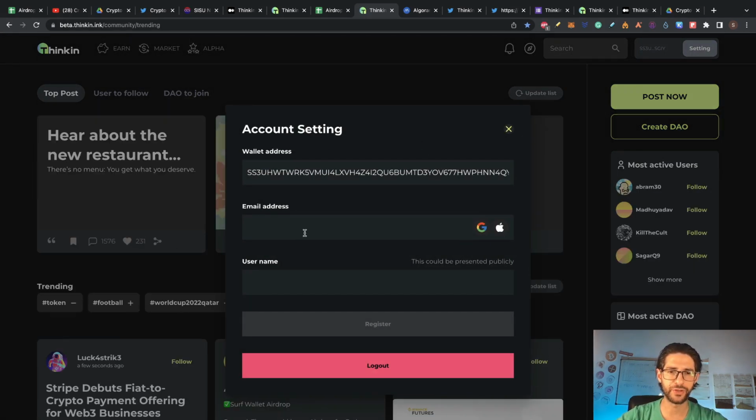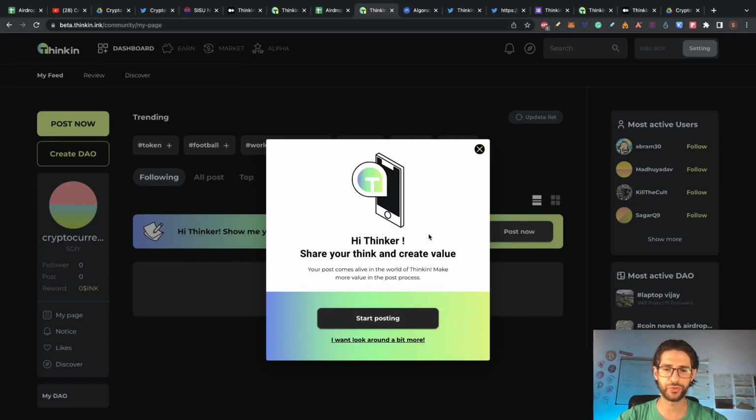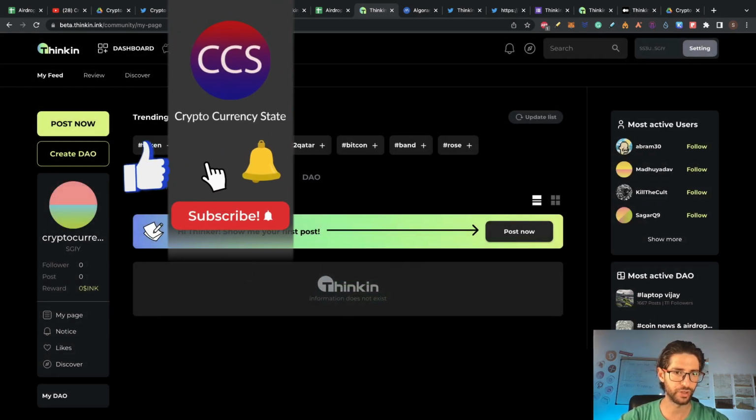In your account settings, you need to configure your email. So you need to add an email here and put a username, anyone that you want. So once you put that, you are ready to work here, guys. So for now, let's click that.